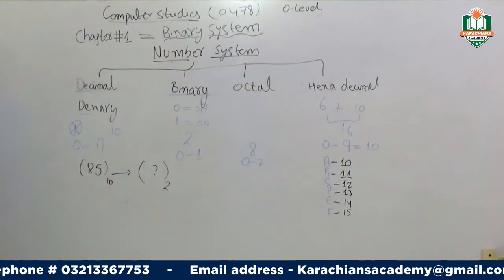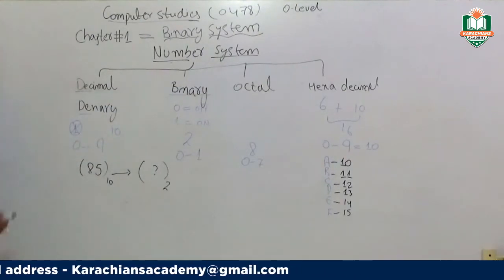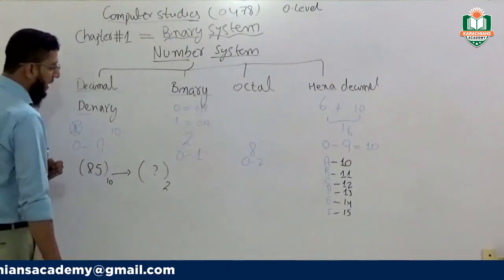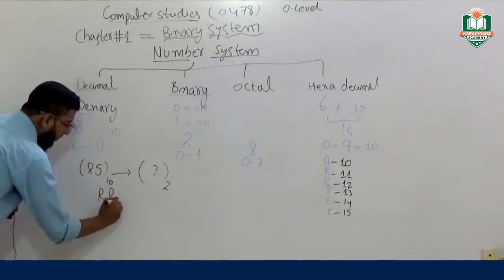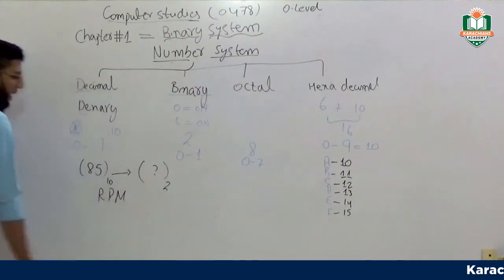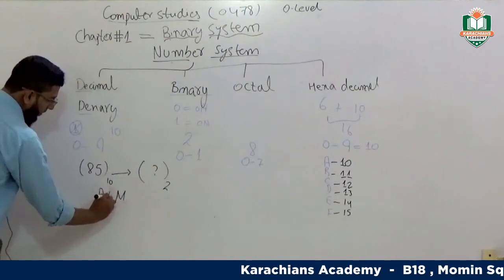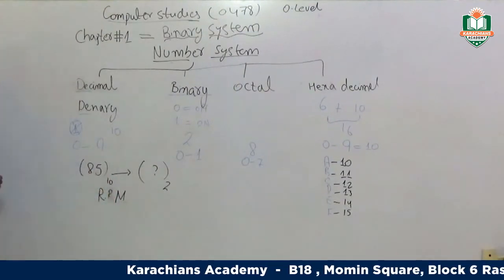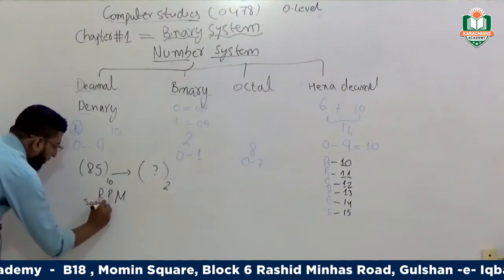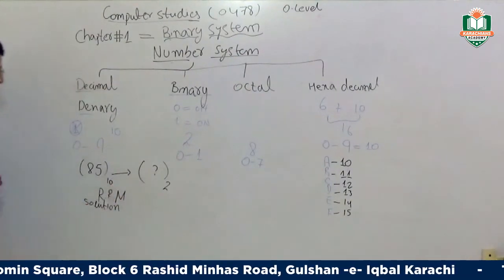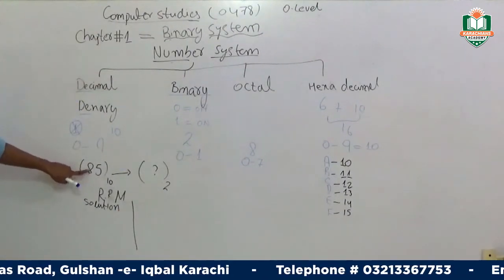So we have two different methods to convert these numbers into the binary number system. First of all, we can take the repeated division method. So here is our solution. What is the number? It's 85.